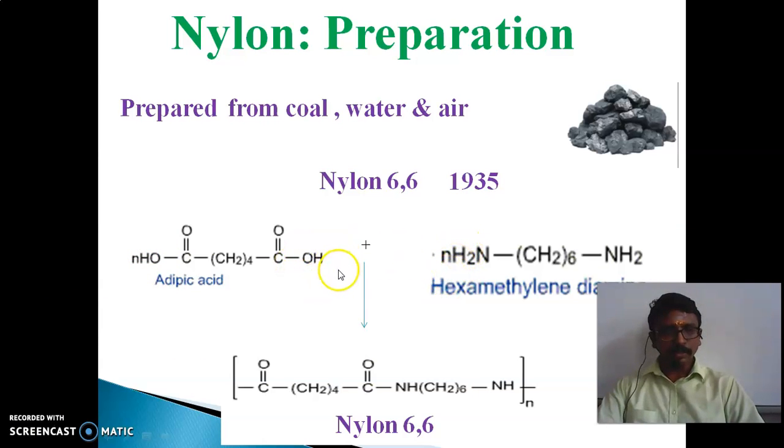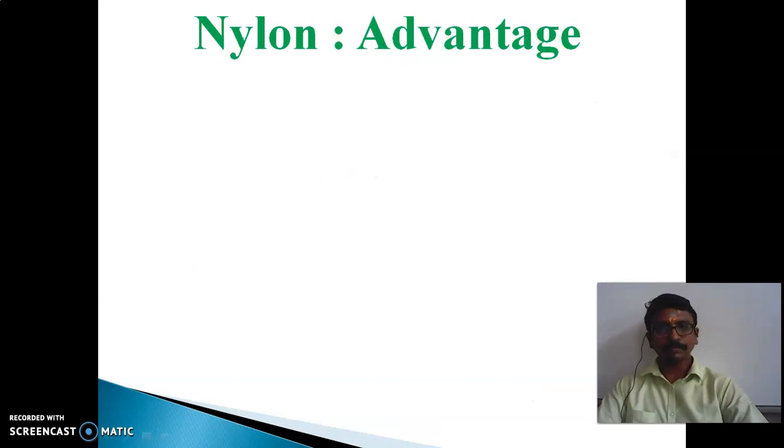Here OH is removed, here hydrogen is removed, so that it will form this structure, that is nylon 6,6. The first 6 indicates that before NH, 6 carbons are there: here 4 carbon, and here 1 carbon, here 1 carbon. Totally 6 carbon is there. And after NH also it is having 6 carbon. So that we can tell it as nylon 6,6.